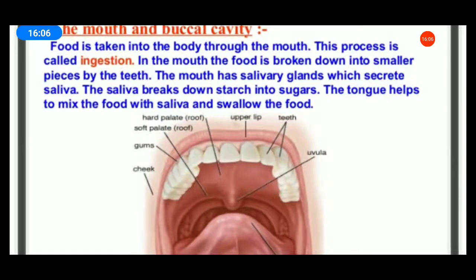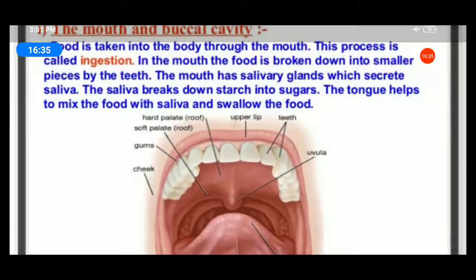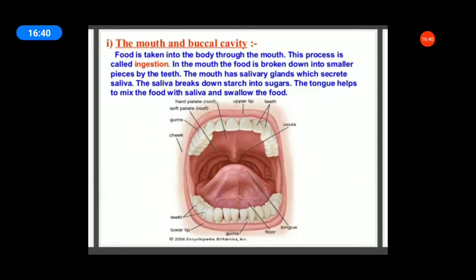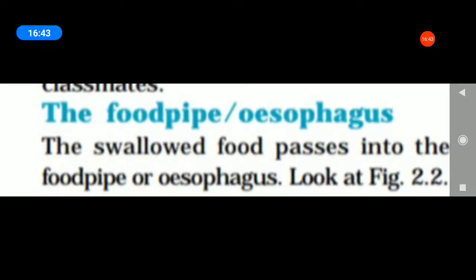Per day, we secrete 1500 ml of saliva. Okay, in human beings, 1500 ml of saliva is secreted per day. Saliva breaks down starch into sugars. We take carbohydrate-rich food; the carbohydrates are in the form of starch, and the starch is converted into sugars. Then the tongue helps us to mix the food with the saliva and swallow the food. That is the tongue's main function. Can you understand? Okay.